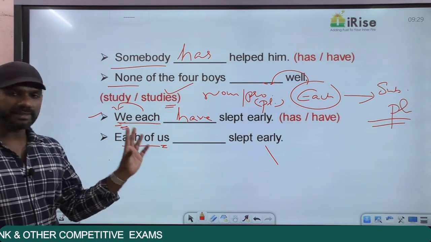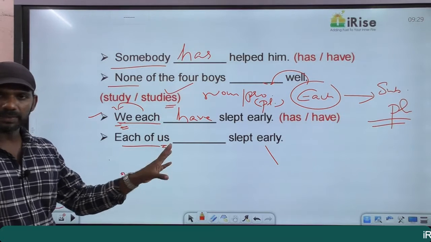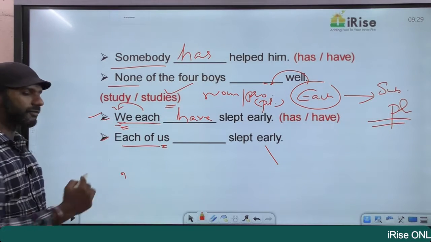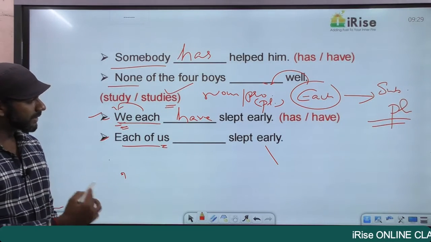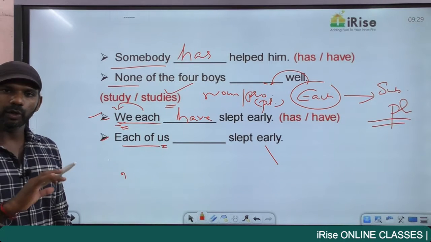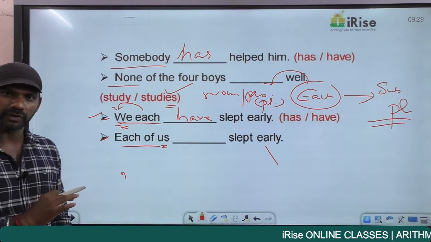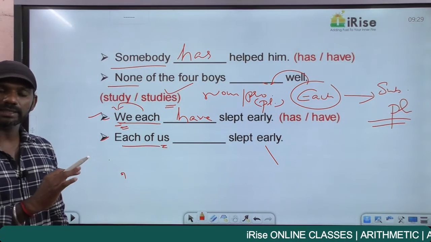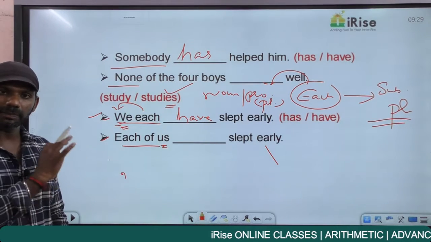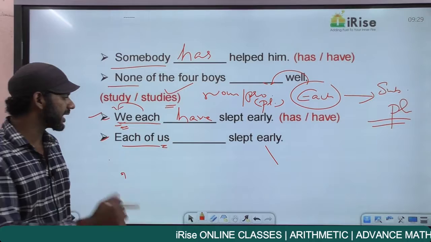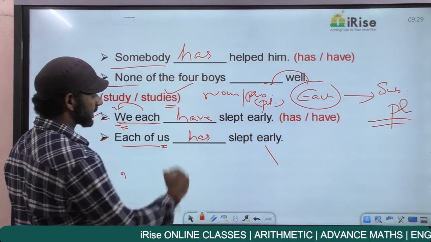So we each is the same as each of us. The same meaning, the only thing is it is expressed in two different forms. Each of us dash slept early, no change in the meaning, but expressed in two different forms. In this case, it cannot be have. Even though the meaning remains the same, it cannot be have. In this case, it must be has.